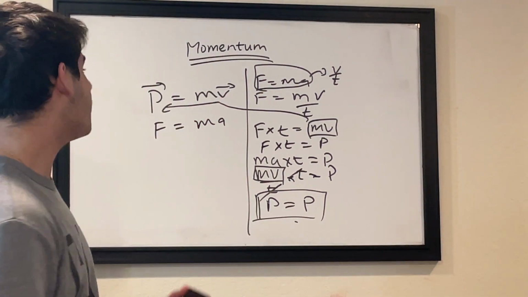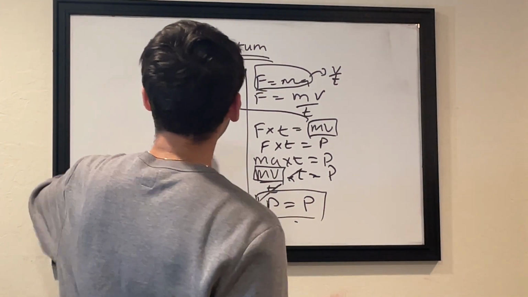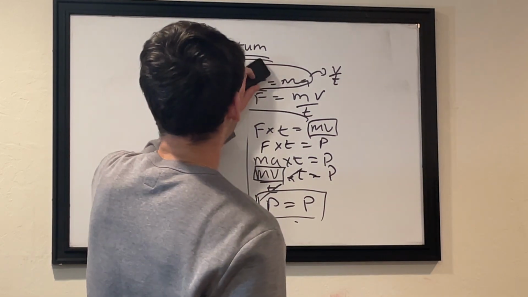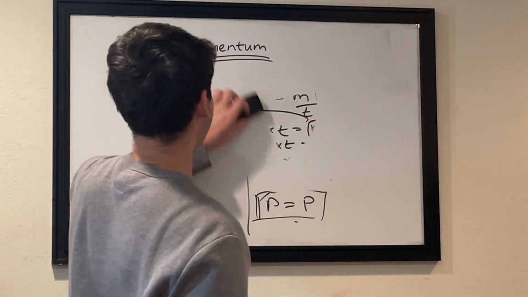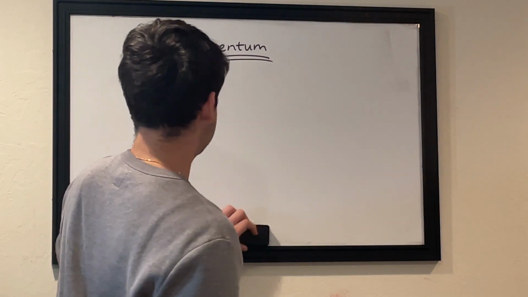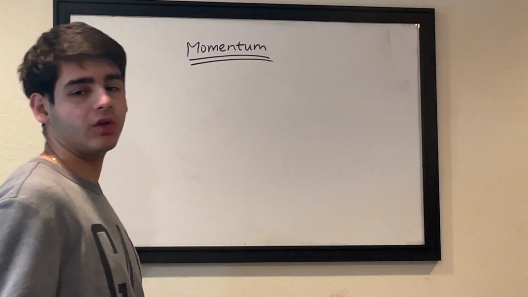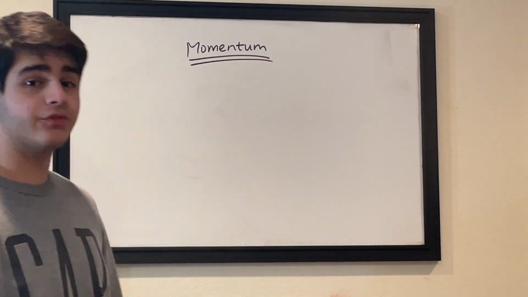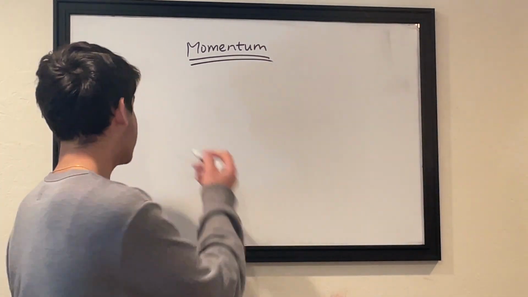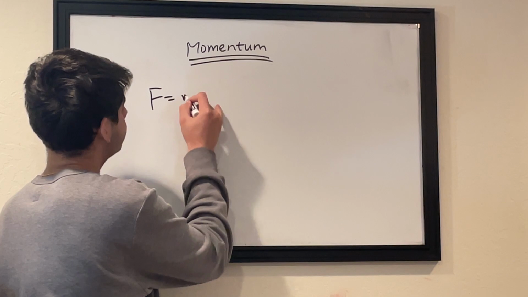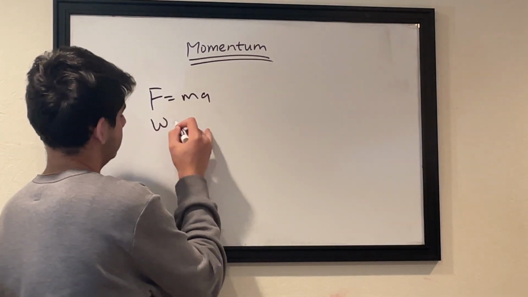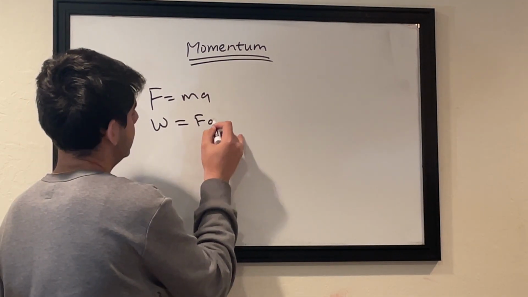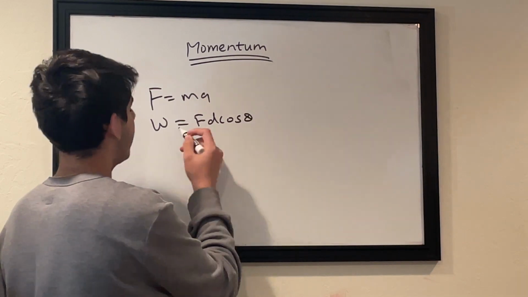Okay, so now you got the idea of basic momentum. I want to include one more concept in this. And it's not a concept, it's another derivation. I can derive the formula for momentum using F is equal to ma and the work, that's F d cos theta, the formula for work.